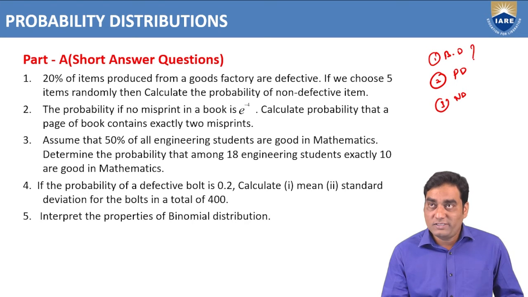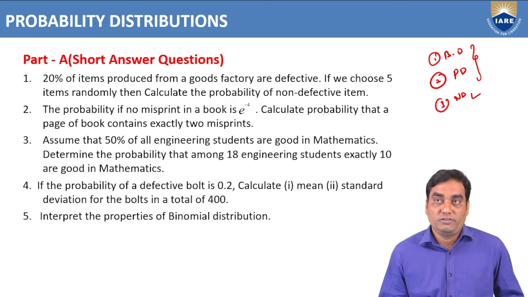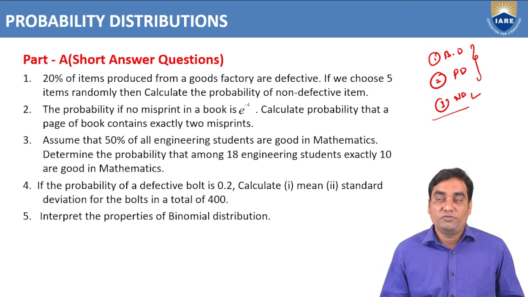The first two distributions are probability mass functions, and the third, normal distribution, is a probability density function. We have already discussed the mean, variance, and mode of the binomial and Poisson distributions. Similarly, in the normal distribution, we discuss the median of the normal distribution.